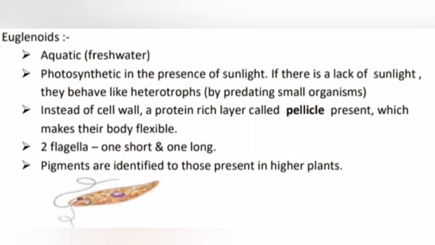Euglenoids, aquatic, freshwater, photosynthetic in the presence of sunlight. If there is a lack of sunlight, they behave like heterotrophs by predating small organisms. Instead of cell walls, a protein-rich layer called pellicle is present which makes their body flexible. Two flagella, one short and one long. Pigments are identical to those present in higher plants.